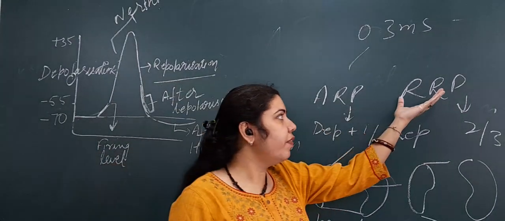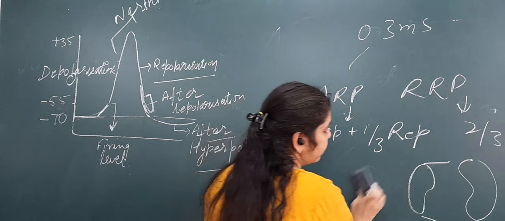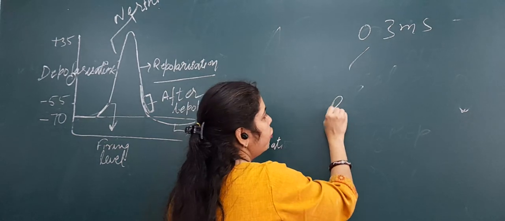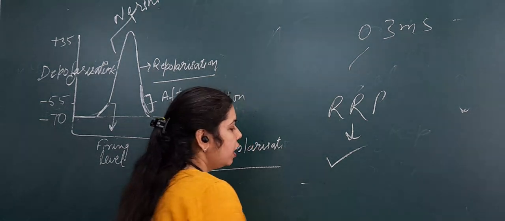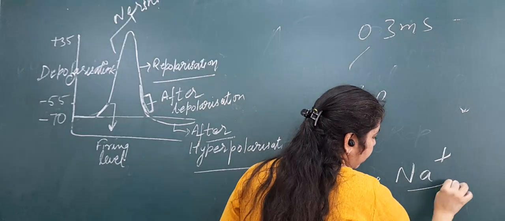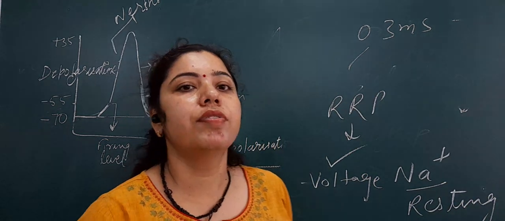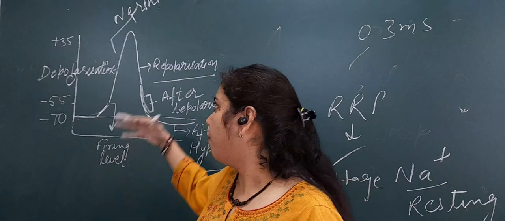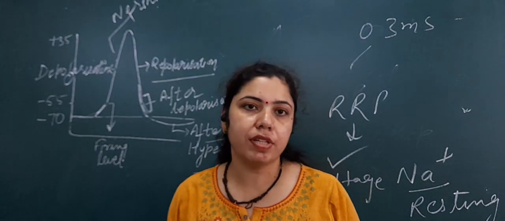But what happens in the relative refractory period? The remaining 2/3 of repolarization. Relative refractory period means a duration during which, if you give a stimulus of higher strength, it may give a response, because now some of the voltage gated sodium channels have achieved the resting state. So they can be stimulated by a higher strength of stimulus. That's all about the action potential: the definition, phases and ionic basis of an action potential, and MCQs which can be asked related to this topic.